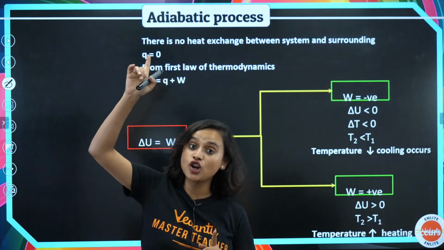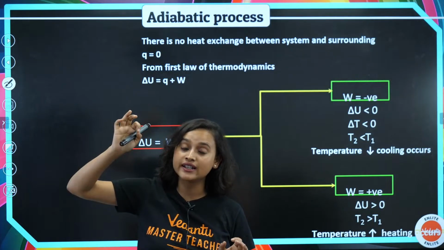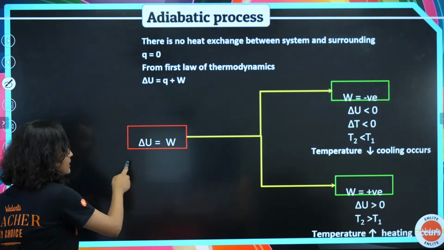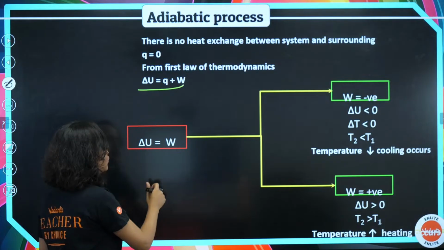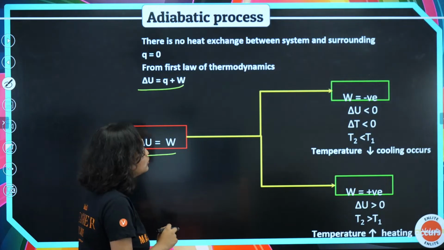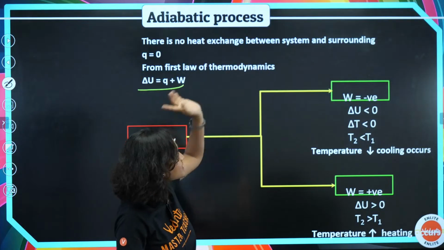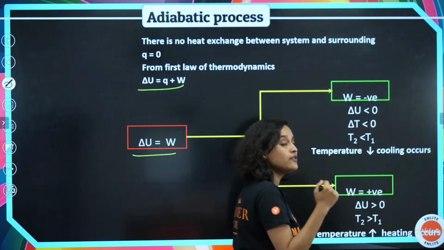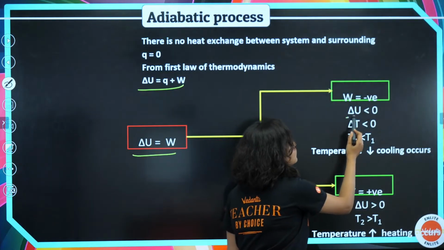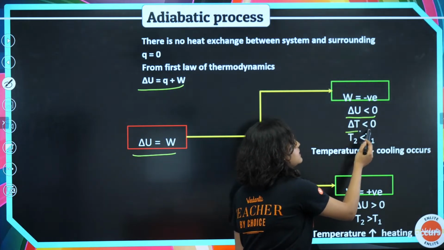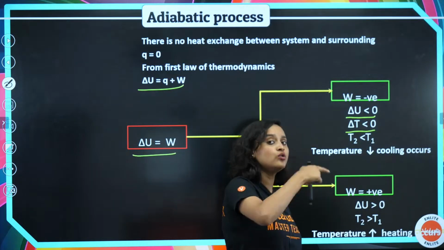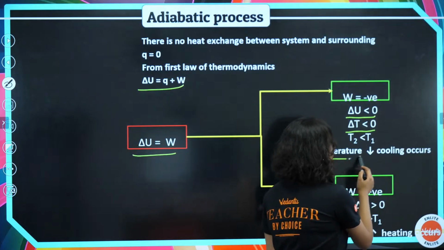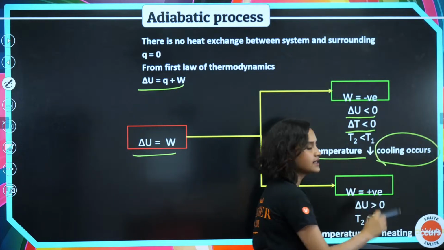Now from the first law of thermodynamics, what do we know? Delta U is equal to Q plus W. Now delta U is equal to W, because there is no heat exchange between system and surrounding. Is it possible that my W is negative? When will W be negative? When my delta U is less than 0, when my delta T is less than 0, and T2 is less than T1. Temperature decreases, so cooling occurs here.